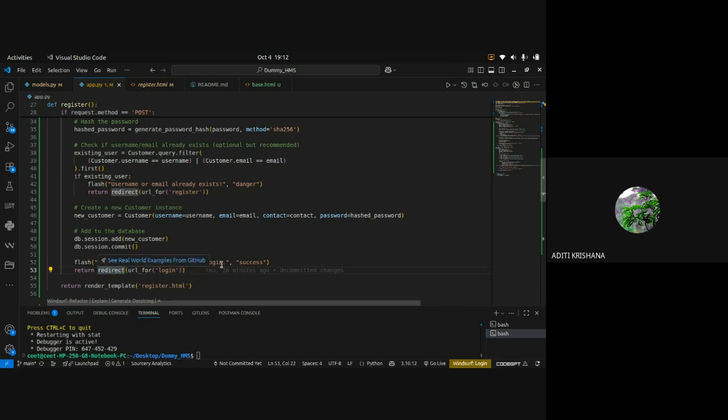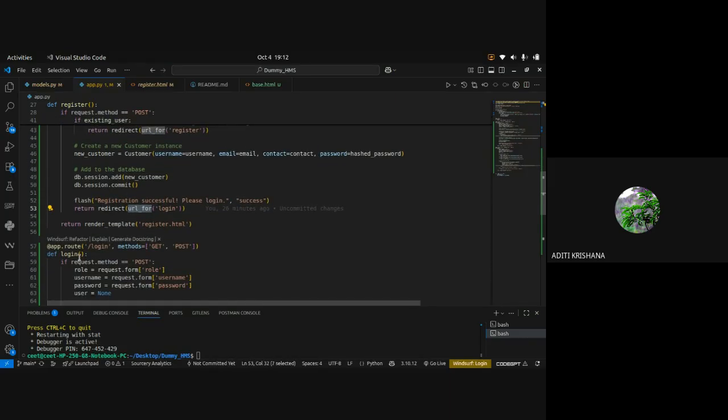It will show that now the path will be changed to slash login. And for writing redirect, we require url_for. So there is one URL for the function login, and that URL is called login. So we write url_for, and inside the quotes we write the name of the URL. And if any error comes, it will again go to the register page only.